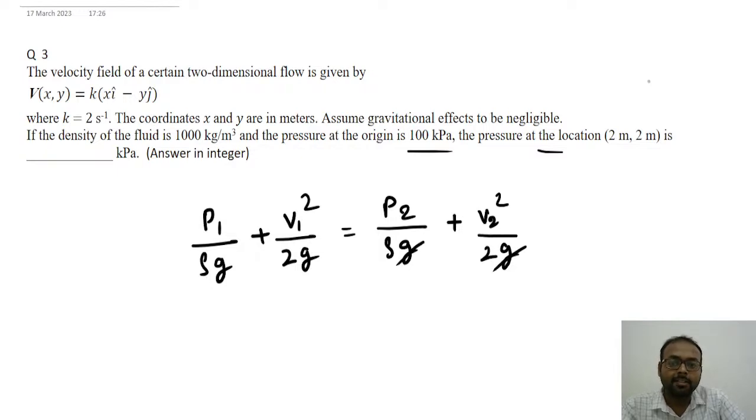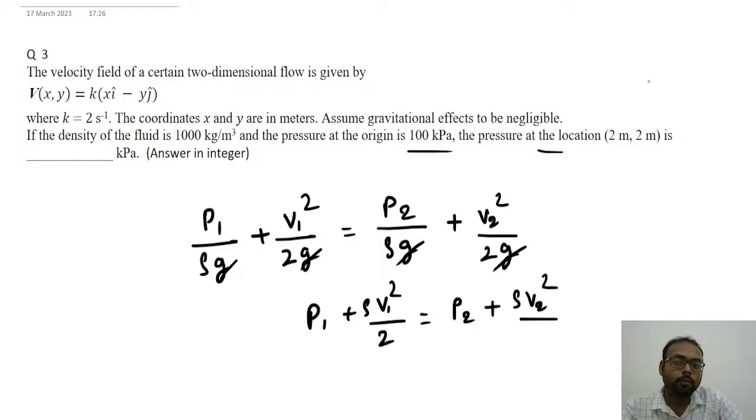Now g will be cancelled from the denominator. So we can write P1 plus rho V1 square by 2, we can multiply rho here, is equal to P2 plus rho V2 square by 2.